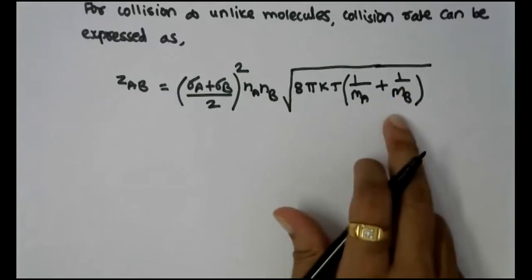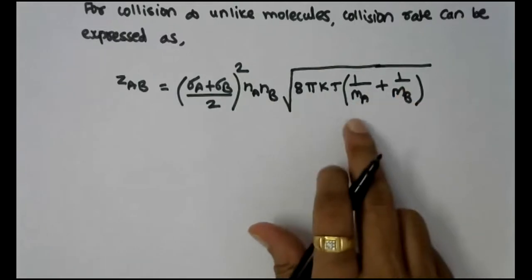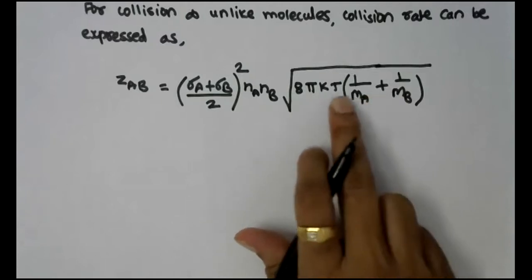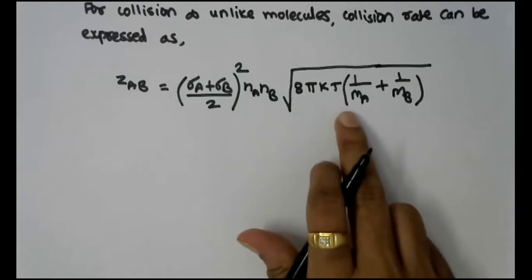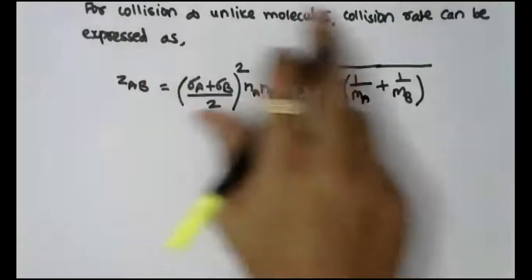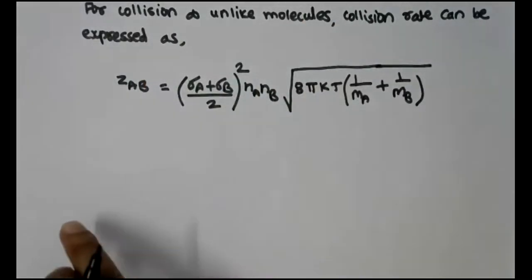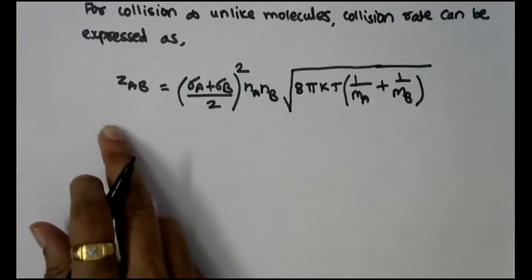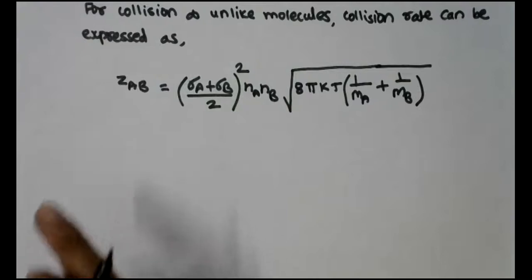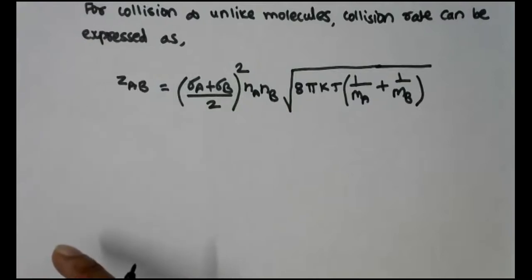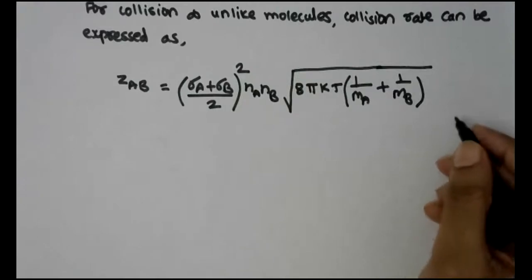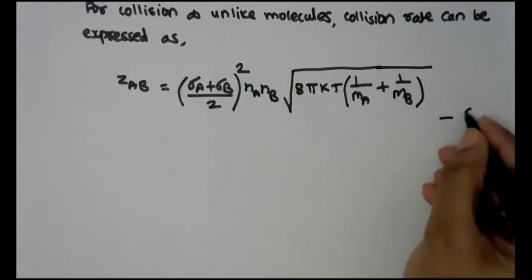If you simplify this, then 8 divided by 2 is equal to 4, so 4 pi kT upon Ma. So this reduces to the similar form as the earlier equations for the collisions between like molecules, right? So consider this as equation 6.